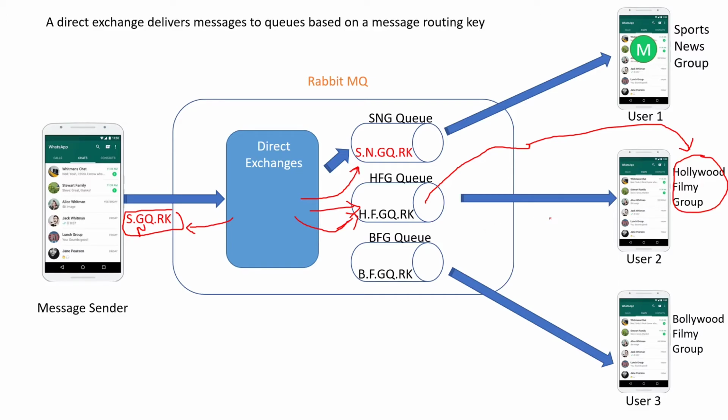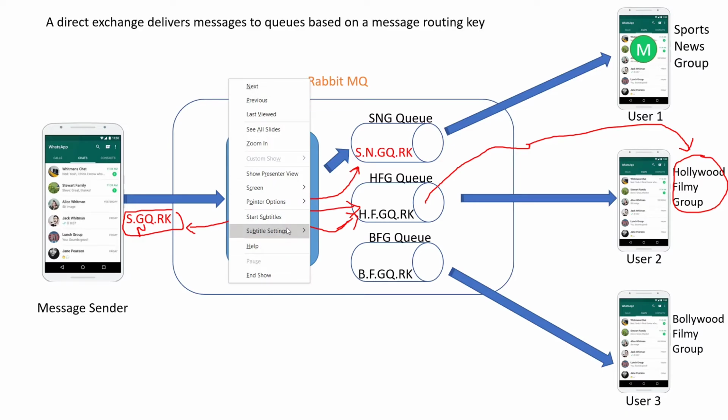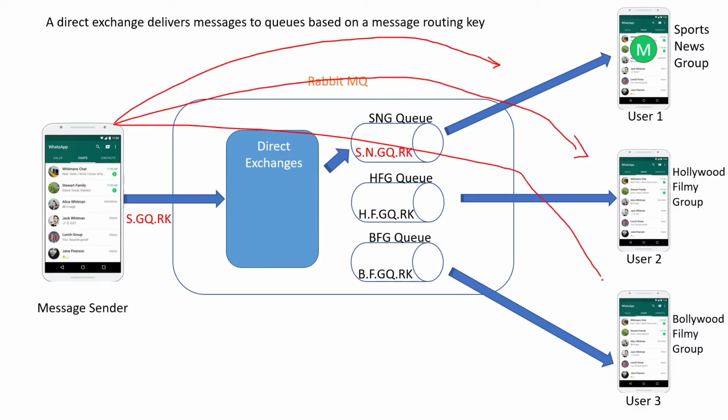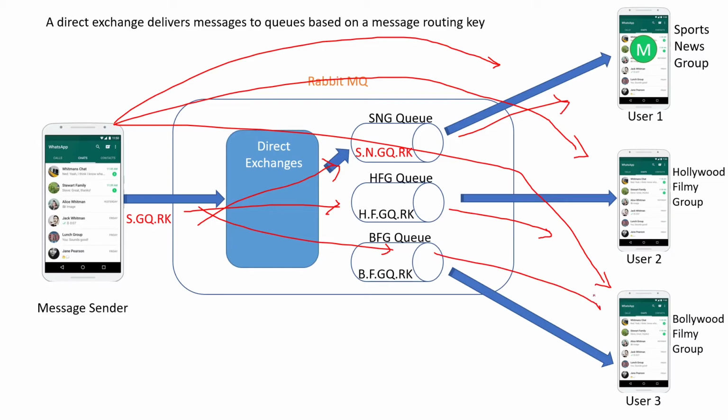So what if you want one-to-many mapping, which means if you have one message and want to send that message to all these groups. With direct exchanges, as I said, it is one-to-one. If you have to do it, you have to do it one by one. First you send this, and this will be sent here, and second you send here, and it will be sent if you are using direct exchanges, and third you send here by using the routing key, and then it will be sent here. So this is not working because you have to send many messages to different groups.